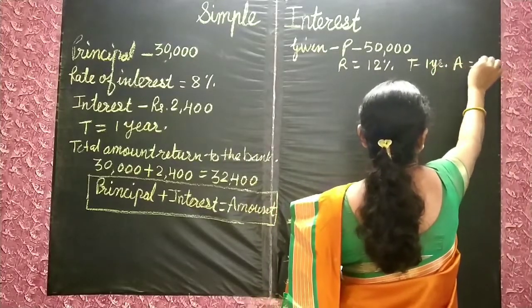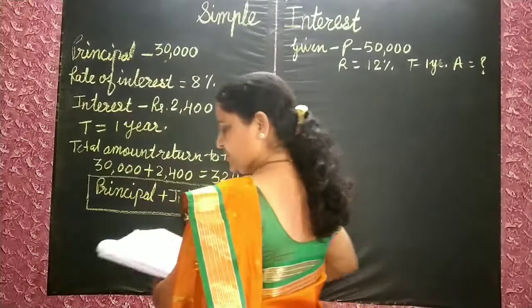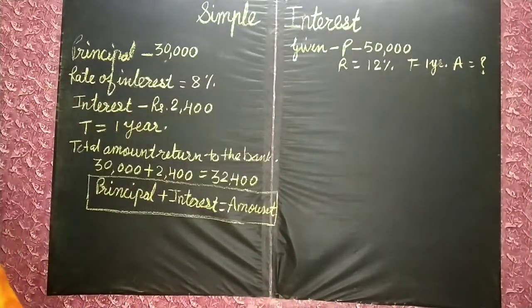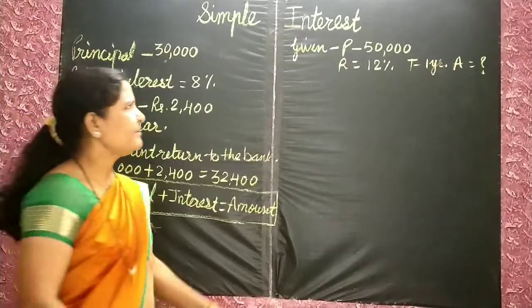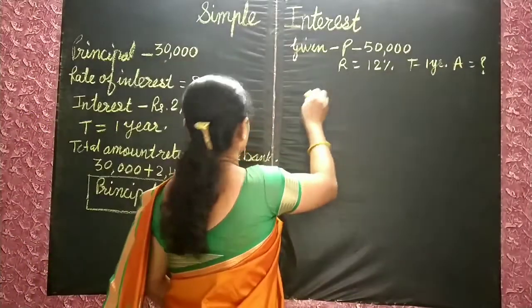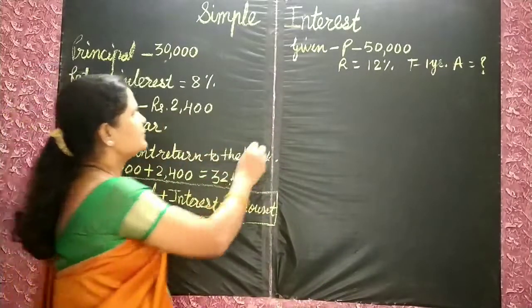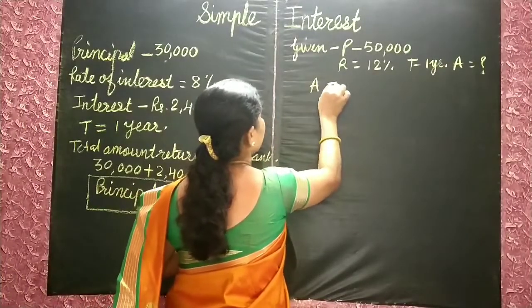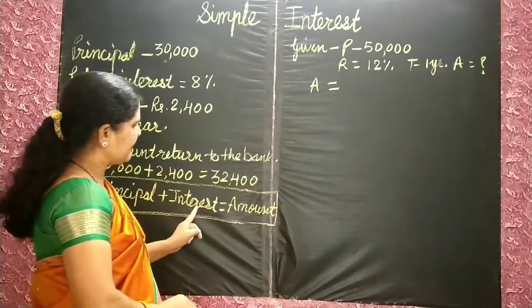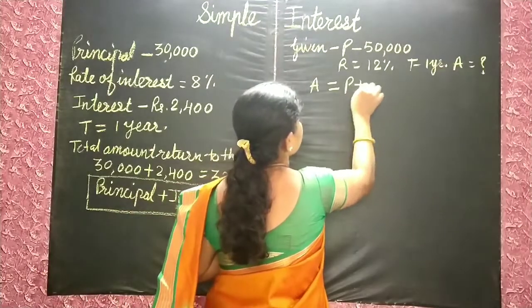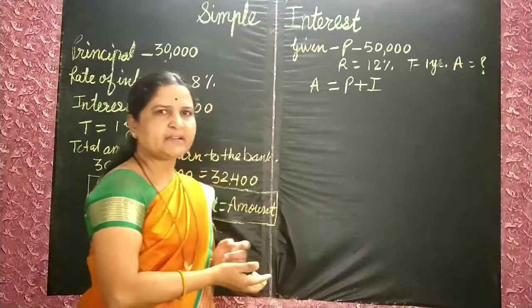What do they ask you to find out? The amount. We have to find out the amount. And we know the formula of amount: A is equal to principal plus interest, P plus I. Correct?